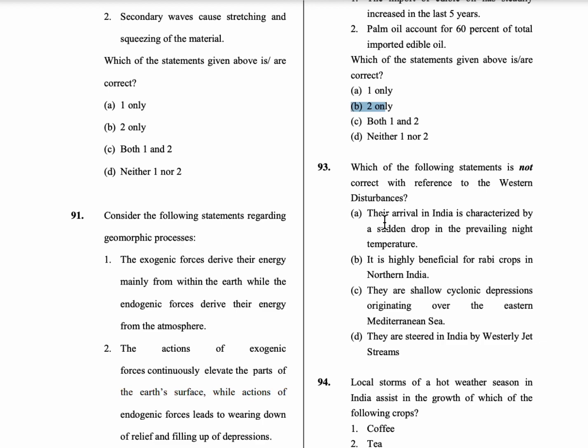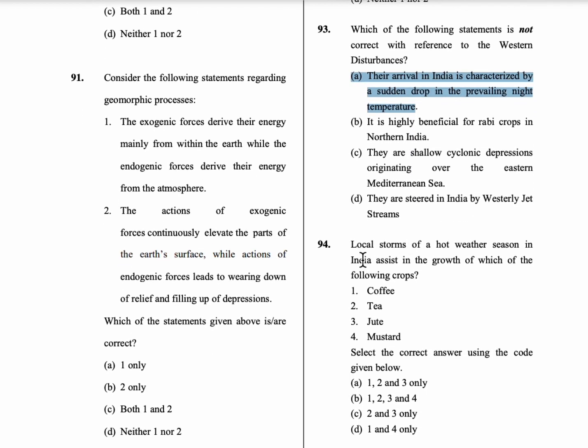93rd question, which of the following statements is not correct with reference to the western disturbance? Option A: their arrival in India is characterized by a sudden drop in the prevailing night temperature. Option B: it is highly beneficial for rabi crops in northern India. Option C: they are shallow cyclonic depressions originating over the eastern Mediterranean Sea. Option D: they are steered in India by the westerly jet streams. So only option A is wrong. All the other statements are correct.